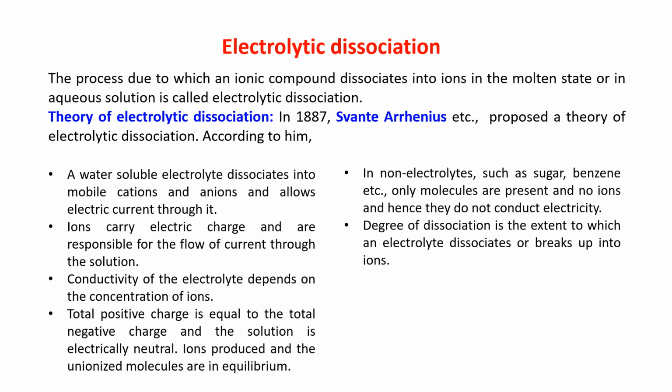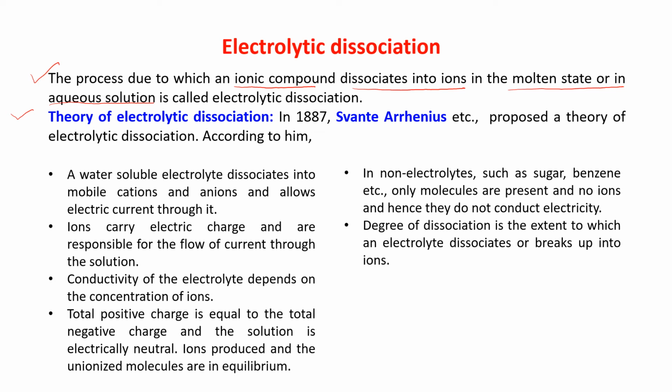What is electrolytic dissociation? The process due to which an ionic compound dissociates into ions in the molten state or in aqueous solution is called electrolytic dissociation. The theory of electrolytic dissociation was first given by Arrhenius in 1887. He proposed a theory of electrolytic dissociation.